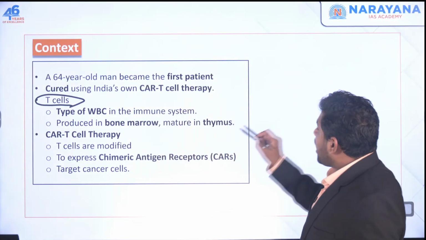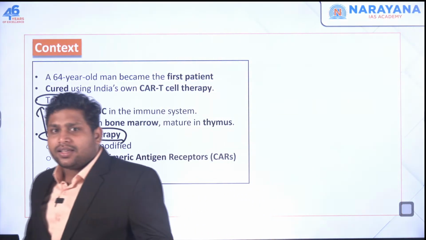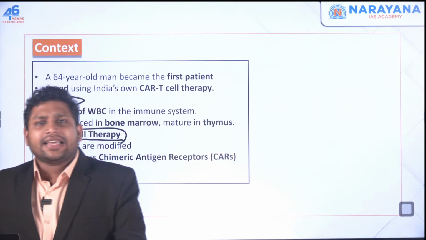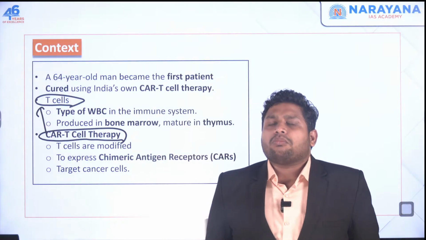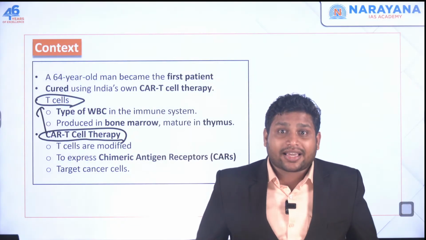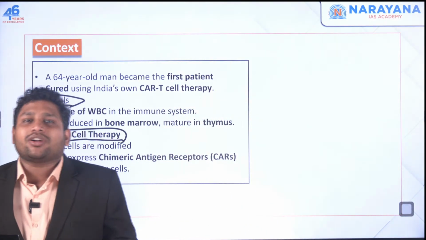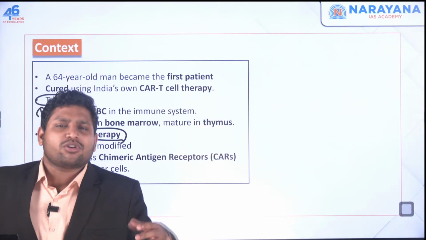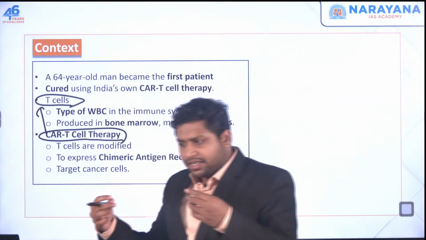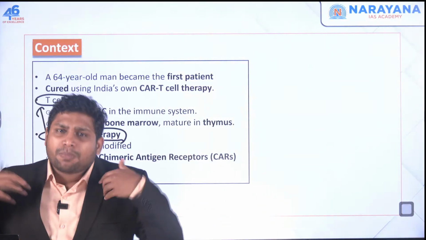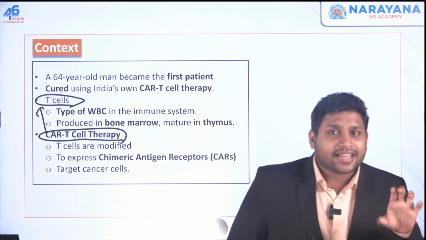Now, in this CAR T cell therapy, we are trying to make use of these T cells. Anyway, these T cells attack anything that is foreign, anything that is causing problems to us. But the cancer cells in our body are part of our body anyway. That's why the T cells are not attacking them. It is not something foreign. We have not added something from other people or any other organism which has entered our body. It's part of our body only. So that's the reason T cells are normally not attacking these cancer cells.